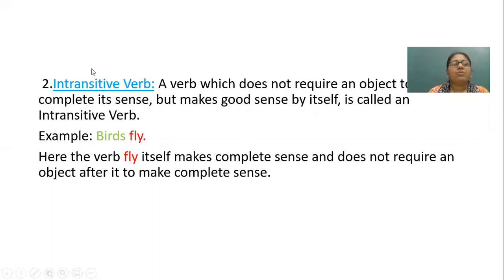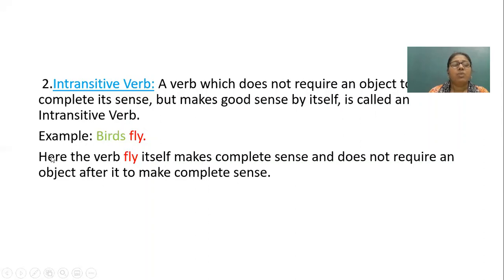Second kind of verb is intransitive verb. A verb which does not require an object to complete its sense but makes good sense by itself is called an intransitive verb. For example, birds fly. Here, the verb fly itself makes complete sense. It means birds fly. So, this action word is giving full meaning to the whole sentence.